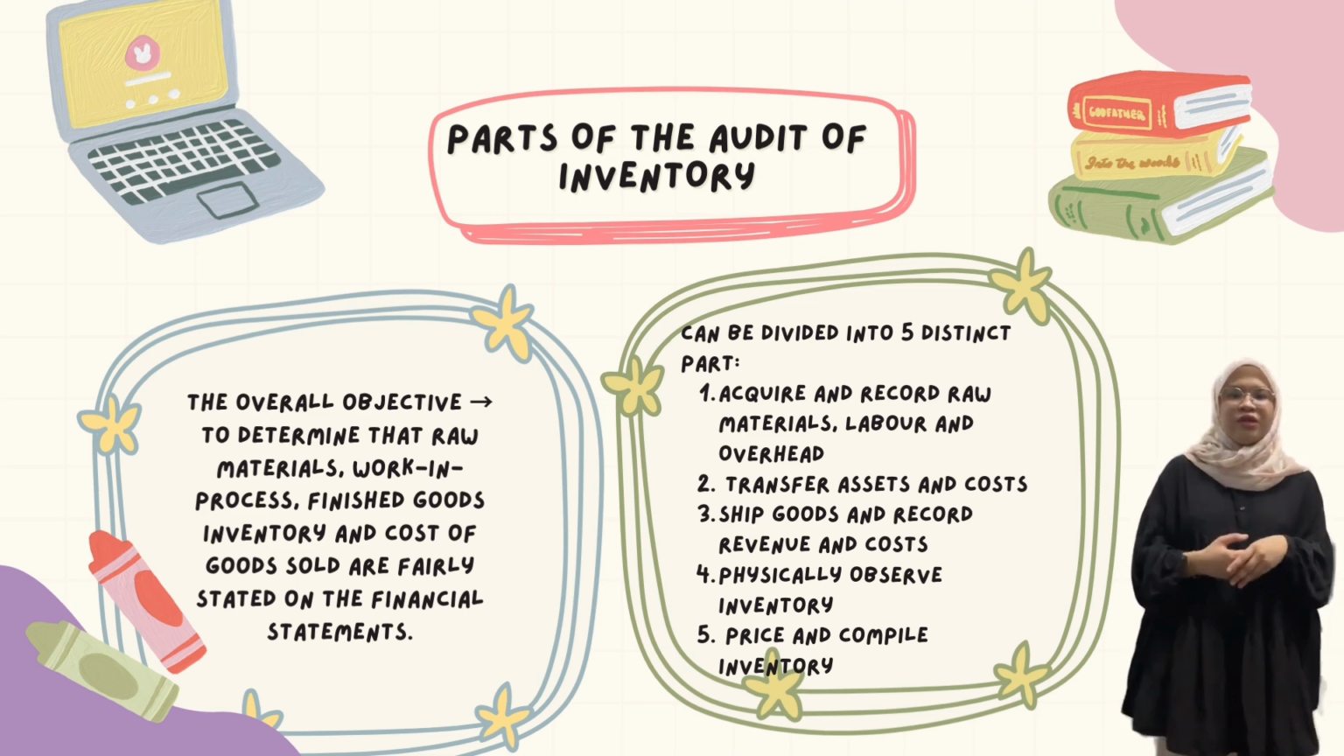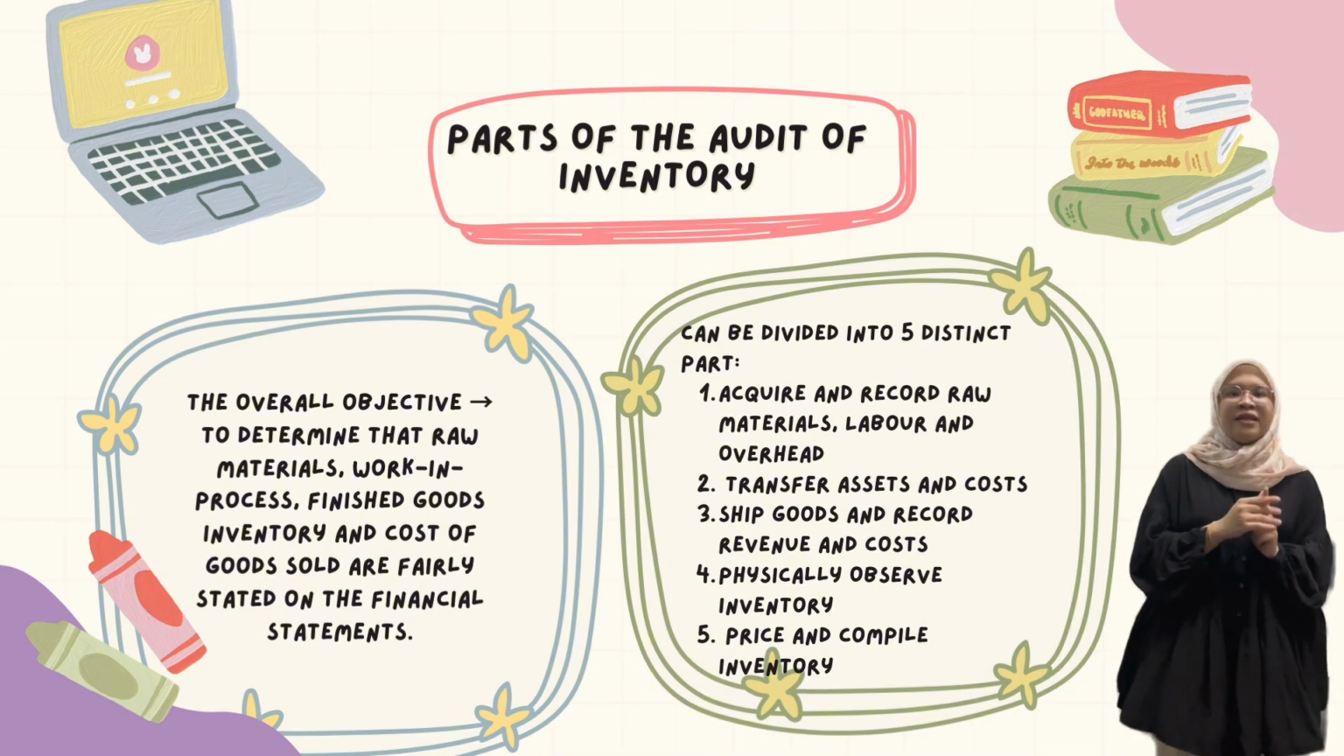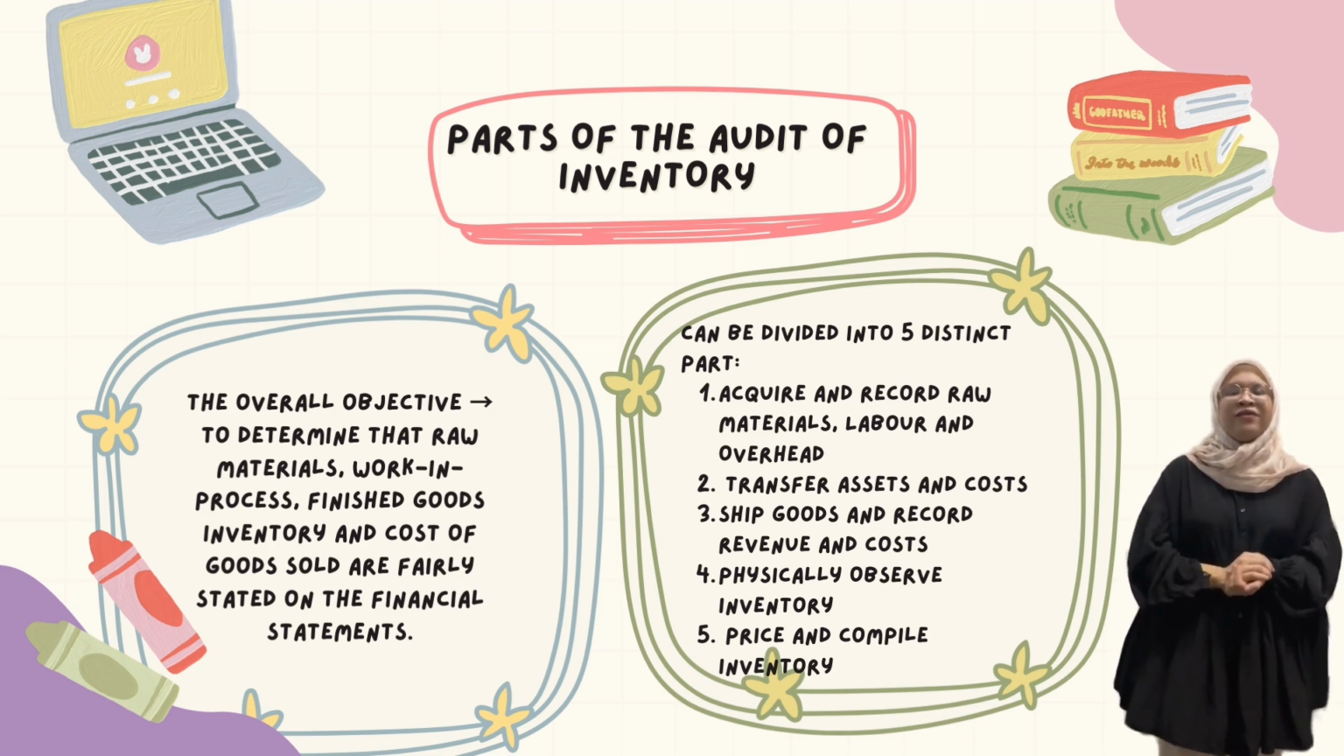The audit of the inventory and warehousing cycle can be divided into 5 activities within the cycle. The first one is acquire and record raw materials, labor, and overhead. The second one is internally transfer assets and costs. The third one is ship goods and record revenue and costs. The fourth one is physically observe inventory, and the last one is price and compile inventory.